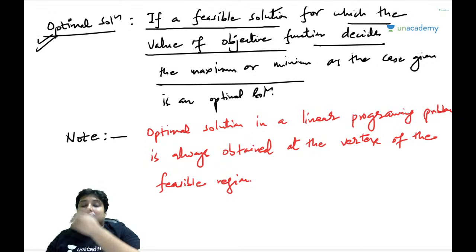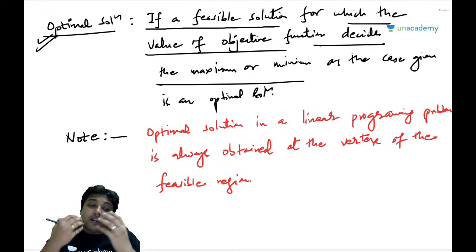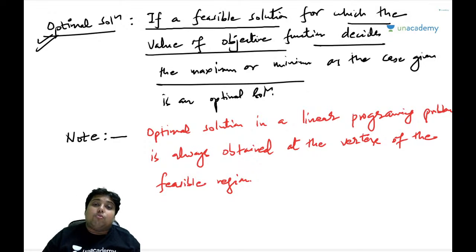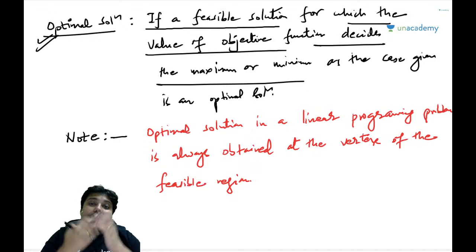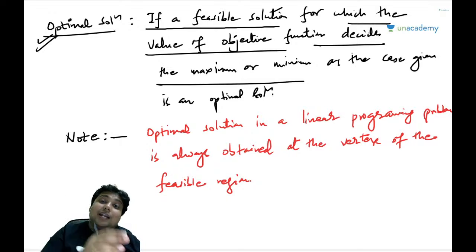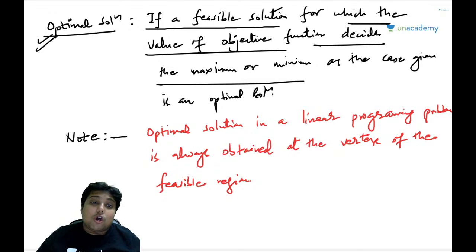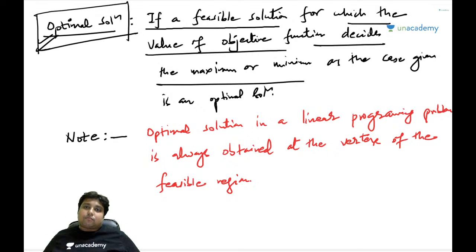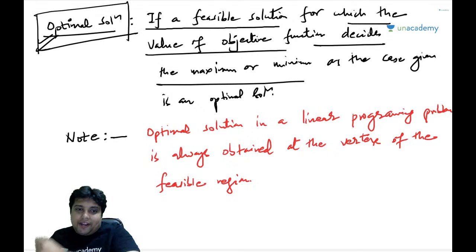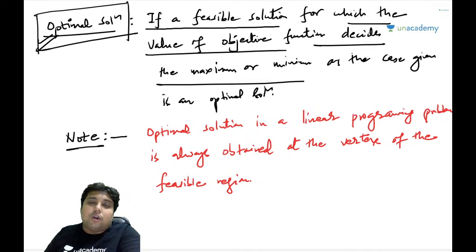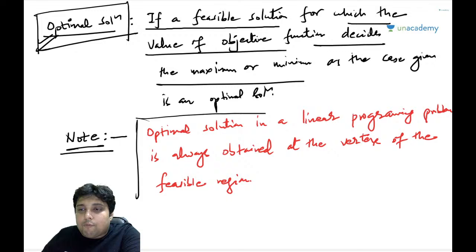So basically at this particular point, my friends, we are doing all we can, that is by using the graphical method. By understanding the graphical method, we will also understand the simplex method, just so that we can obtain an optimal solution for an LPP. Okay, now this is one point which is in note, and I will go through this point in a moment's time.